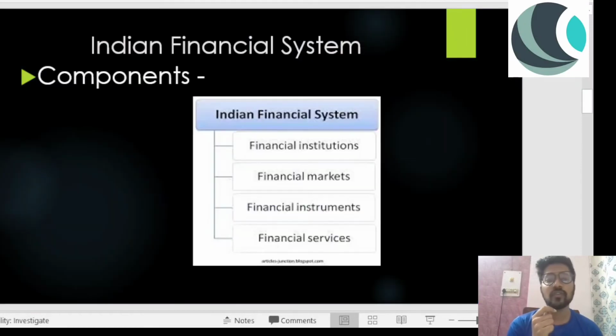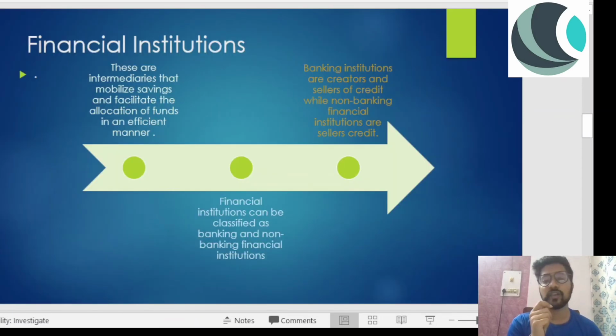So we'll move on to the components of the Indian financial system. Now, I told you about this a minute ago. The Indian financial system can be classified into four components: financial institution, financial market, financial instrument, and lastly, financial services. We'll study each of them one by one, and it is very important to know what role a component plays in the whole financial system. A financial system is made of all four components: the financial institution, market, instrument, and services. So we'll talk about financial institutions first.